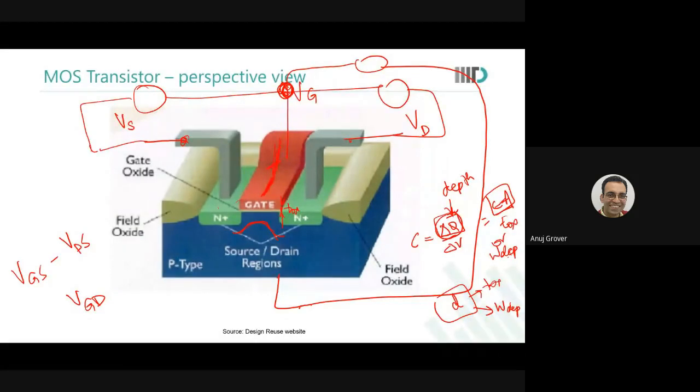Excuse me, sir. Yes, Aman. Does subthreshold conduction happen in short channel devices, or is this a phenomenon of long channel devices as well? Yeah, all devices.